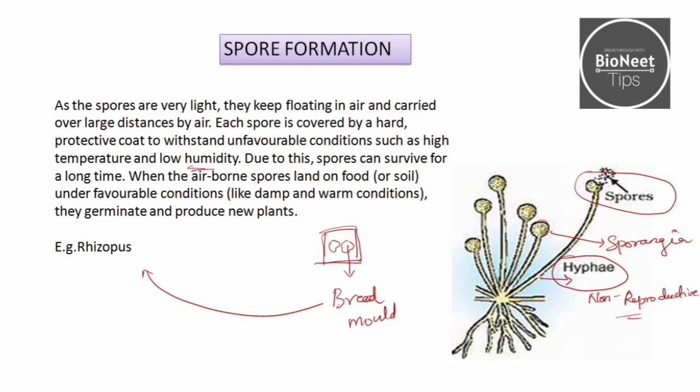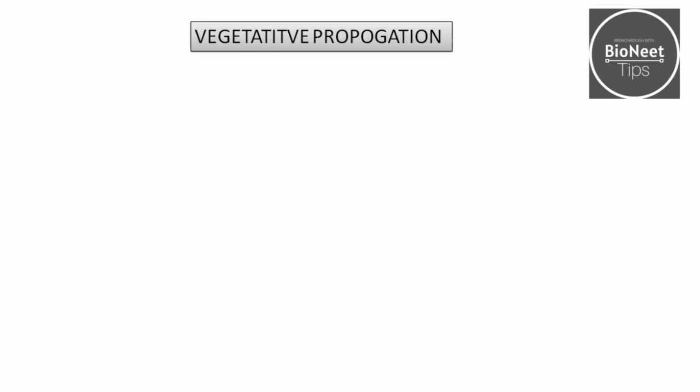When the bread is completely moist, spores are formed and released in the air, and these fall down on the bread, forming a new set of sporangia and a new set of organisms. Is that clear?